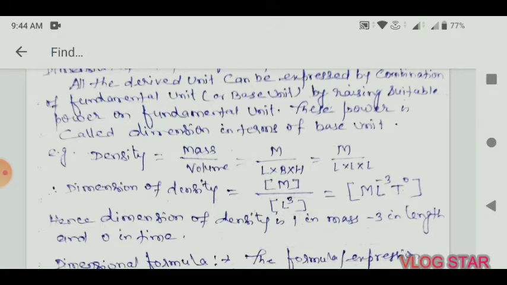Here we have taken 3 fundamental quantities: length, mass and time. For other quantities there may be more, as we know there are 7 fundamental units. So by suitable arrangement of fundamental quantities we can get the unit of any physical quantity. By what exponent power a fundamental quantity is raised, that power is called the dimension.